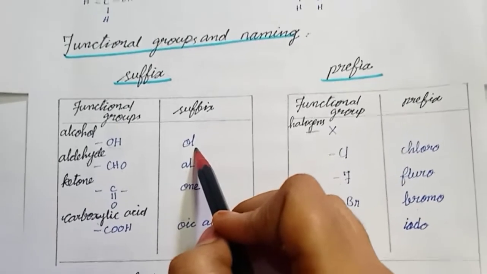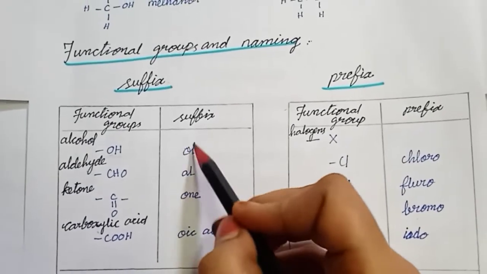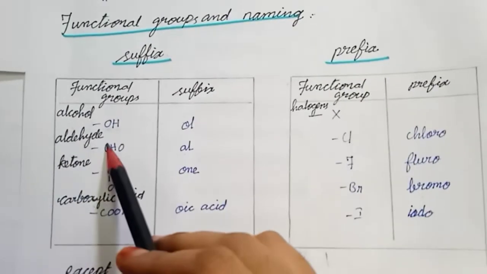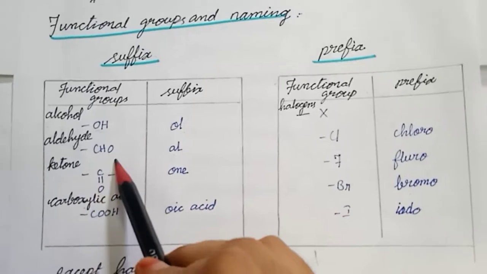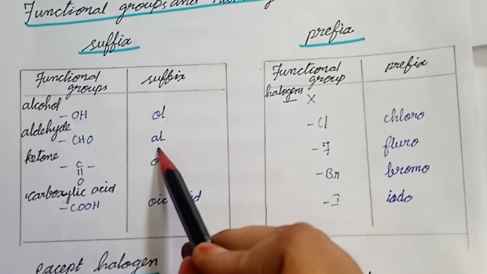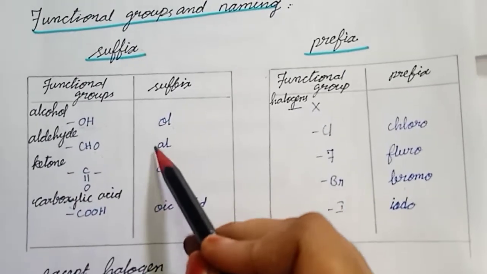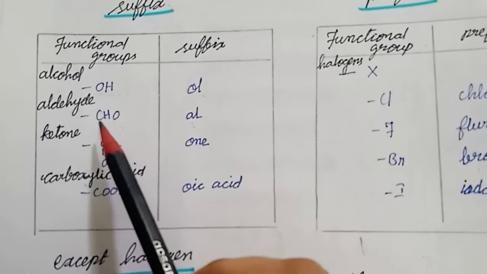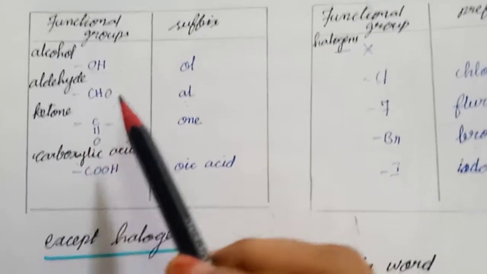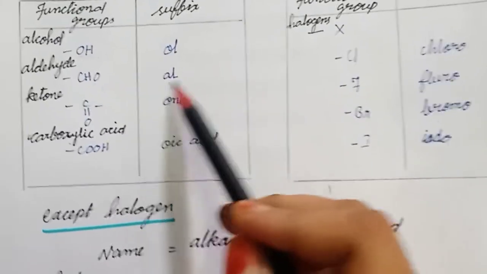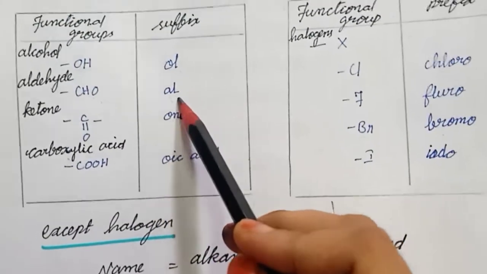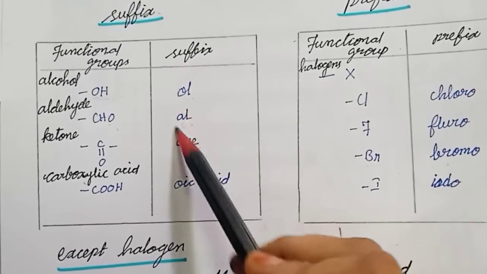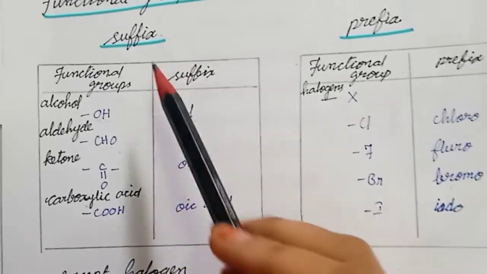So it is added as the suffix of the compound name. And aldehyde is denoted by CHO, and that indicating word is AL. So AL is the suffix word after naming.